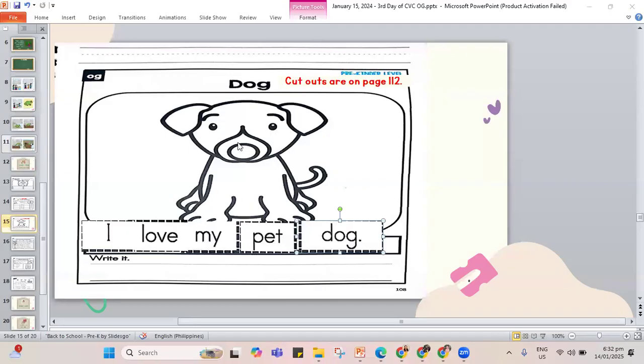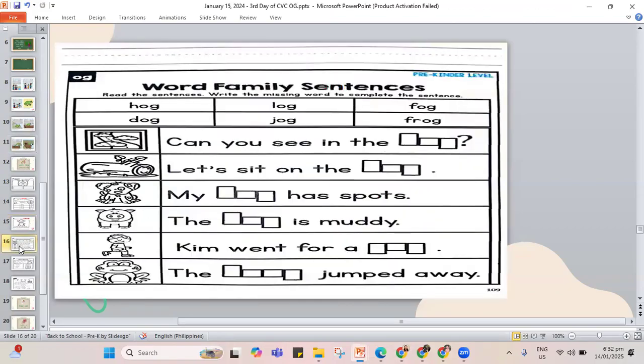part of our work here, and that is to fill in the missing word in our sentence. So again, please do not forget to write your name on the worksheet so that I'll know it is your work. Our picture is the fog. F-O-G, fog. Let's write it. F-O and the letter G, fog. Next one. We also have the picture of the log, L-O-G. L-O and letter G. This is log.